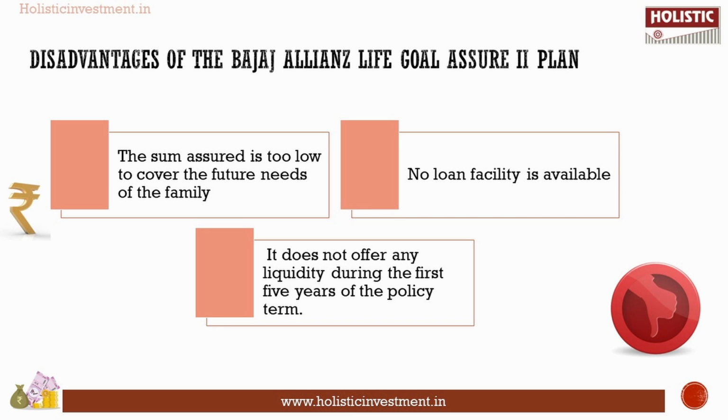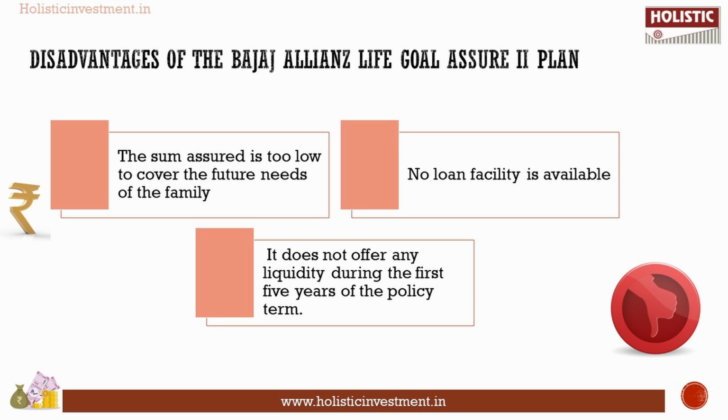There is no loan facility available in the Bajaj Allianz Life Goal Assure 2 plan. Also, there is no liquidity during the first 5 policy years. The sum assured you get from this policy is too low to even cover the future needs of the family, which leaves you wondering if it will be enough to create a financially secure future for your family.